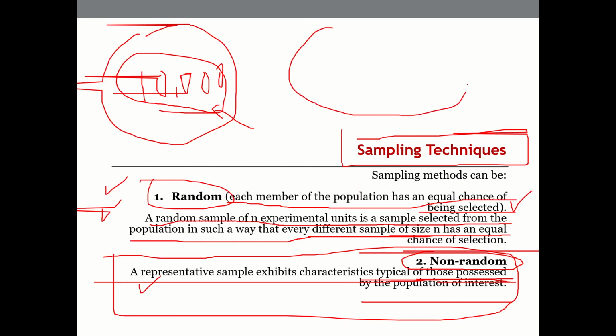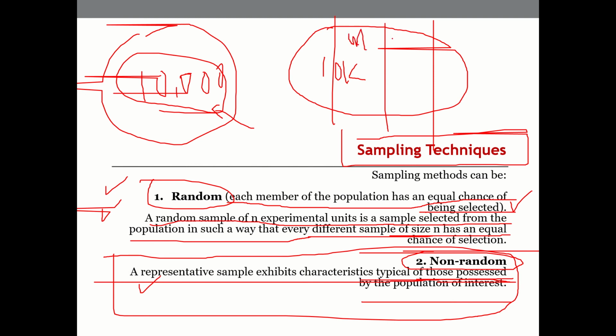Suppose we have the same 10,000 population. We can divide this based on, for example, gender: male, female. Now the population is already divided, and then we can take 50% of the sample from here and 50% of the sample from here. So we are getting into more systematic and representative based sampling. Those are called non-random sampling techniques.